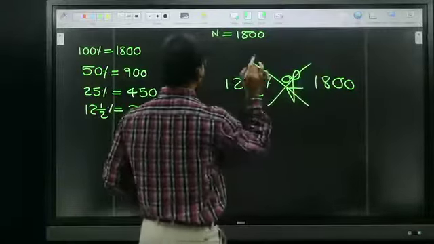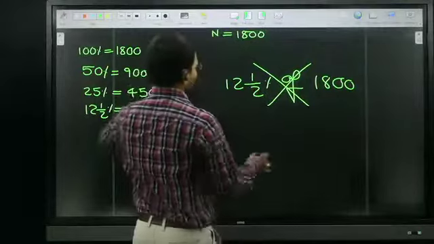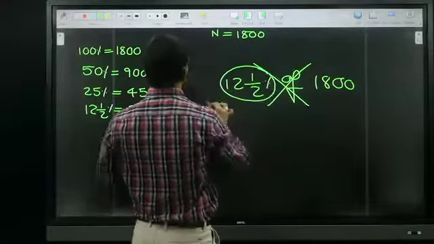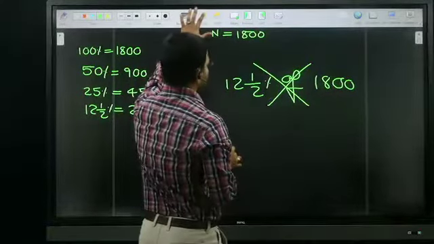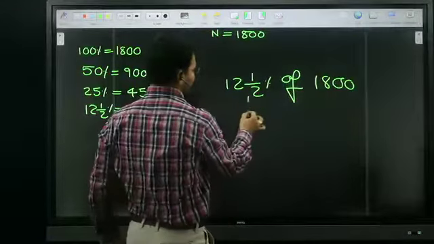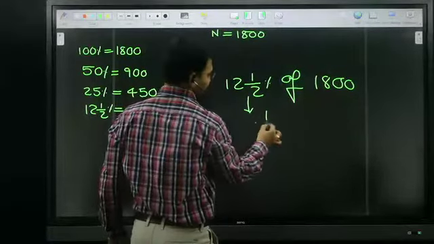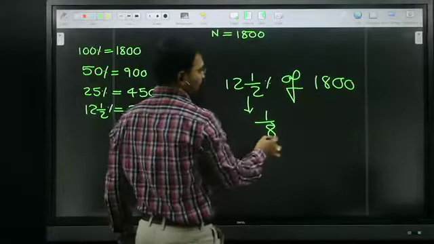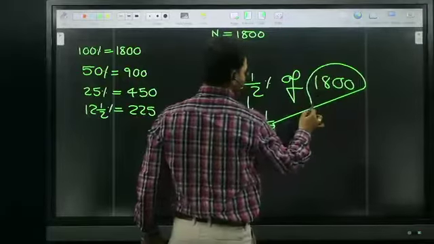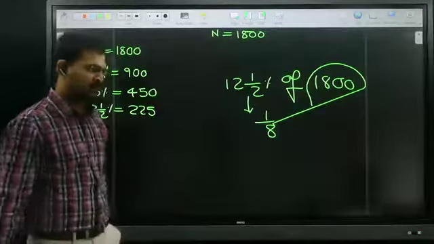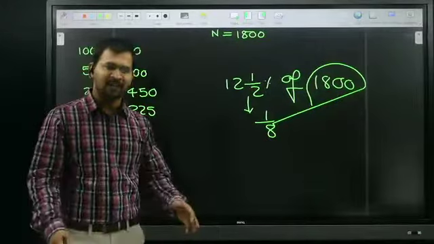So I already told 12.5 is nothing but 1 by 8. 1 by 8 of 1800. What does 1 by 8 mean?